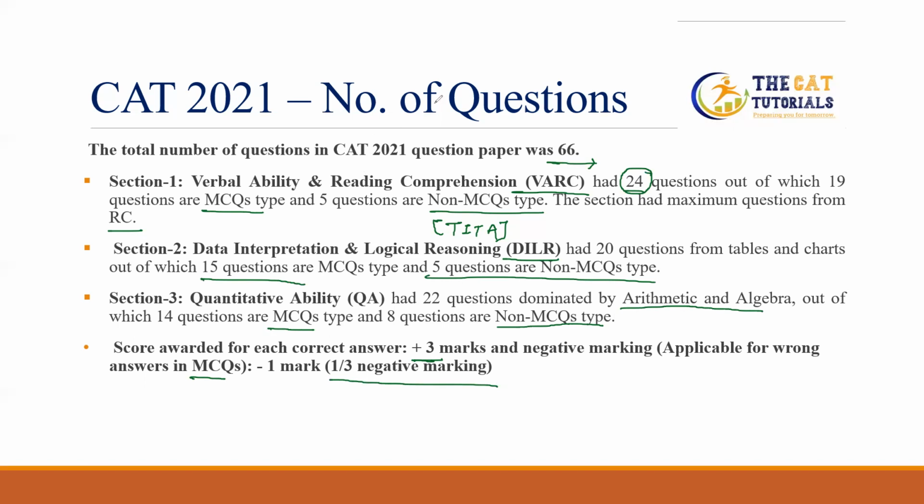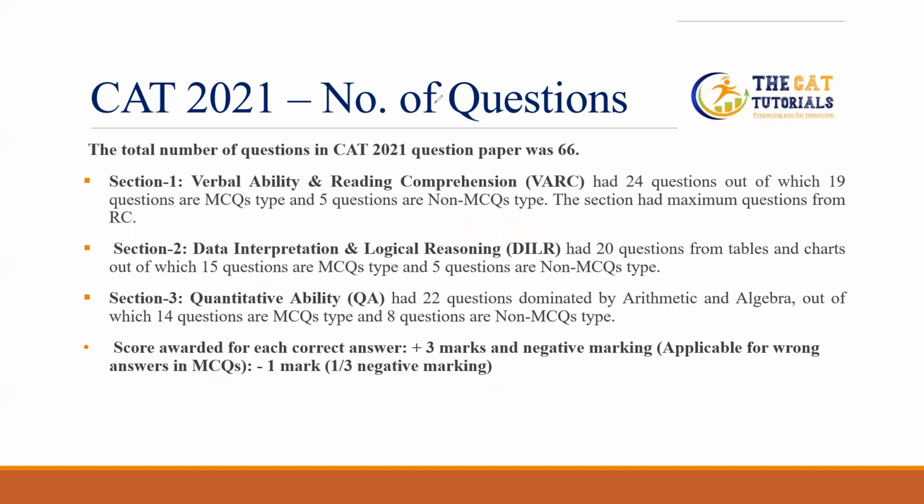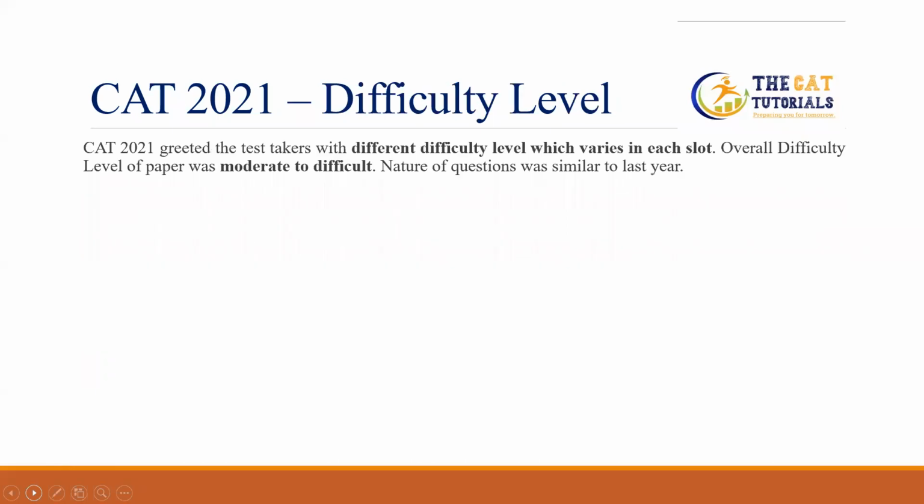After knowing the number of questions, the further point of this analysis is the difficulty level. Students, whenever you start preparation for any exam, it is our suggestion that you must know the difficulty level of the CAT. Especially in CAT 2021, the difficulty was a little bit easier. What are the main points? CAT 2021 graded the test takers with different difficulty, which varies in each slot.